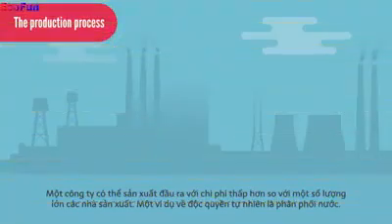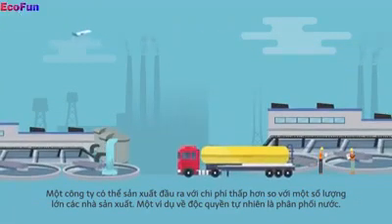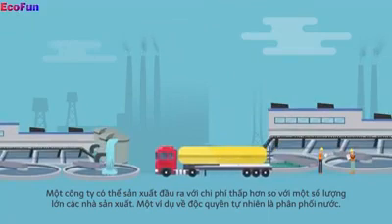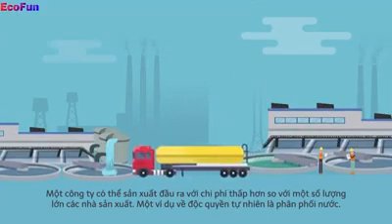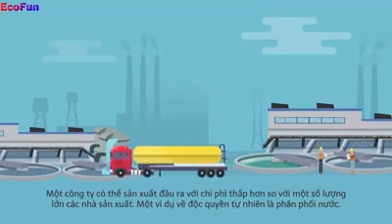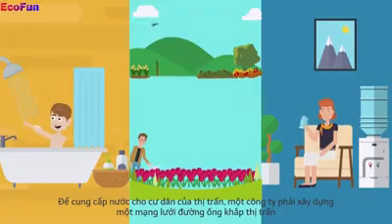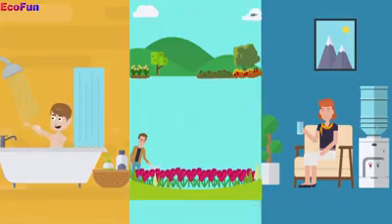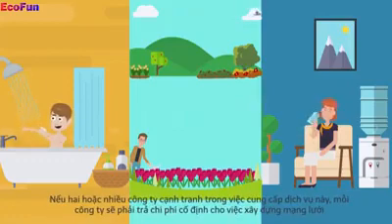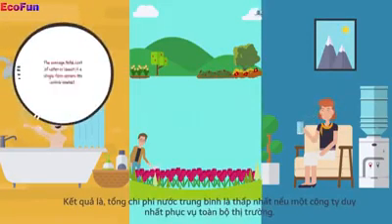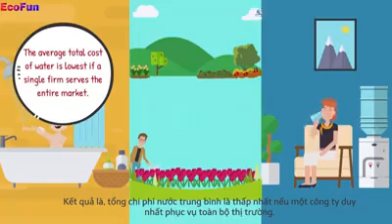The production process: a single firm can produce output at a lower cost than can a larger number of producers. An example of a natural monopoly is the distribution of water. To provide water to residents of a town, a firm must build a network of pipes throughout the town. If two or more firms were to compete in the provision of this service, each firm would have to pay the fixed cost of building a network. As a result, the average total cost of water is lowest if a single firm serves the entire market.